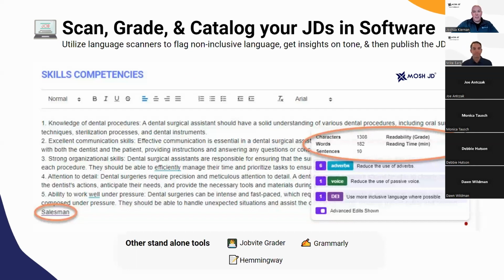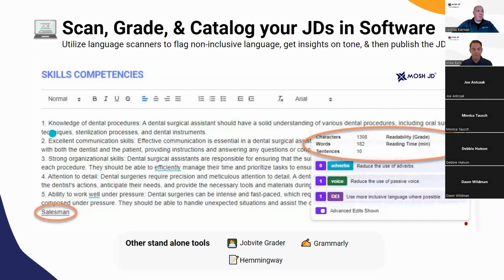So some other AI tools I wanted to call out because I thought they were a great help for job descriptions, and specifically for HR and compensation professionals when creating them, are AI-based scanners. There's a couple of them available on the market. What these will do is analyze tone, readability metrics, and word count, and then provide you recommendations or flags for DE&I hygiene and tone of language in your job description.